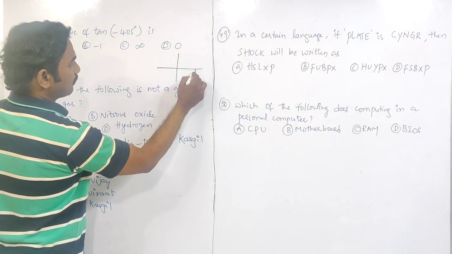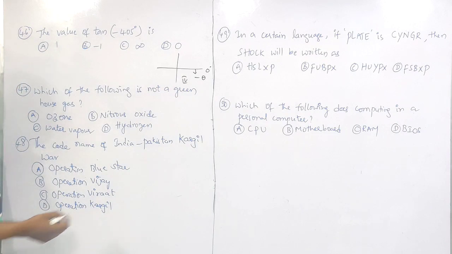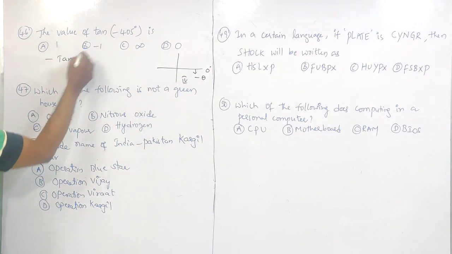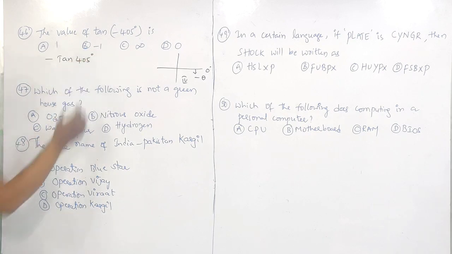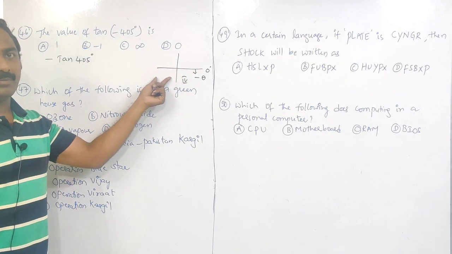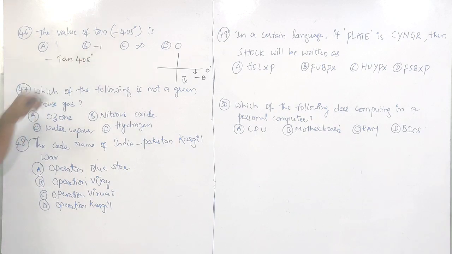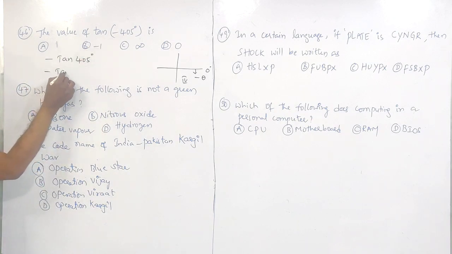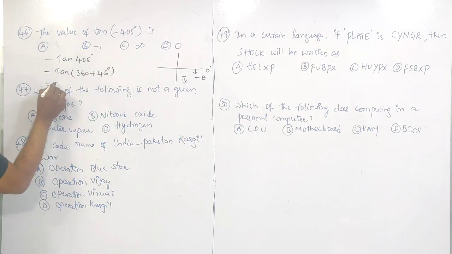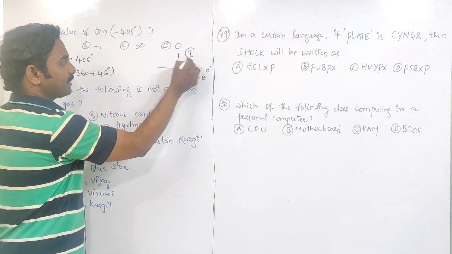Minus theta comes in the fourth quadrant. Tan of minus theta becomes minus tan theta. Minus tan 405 degrees. All Silver Tea Cups: tan and cot will be positive in the third quadrant. In the fourth quadrant tan is negative. So minus tan 405. 405 can be written as 360 plus 45.